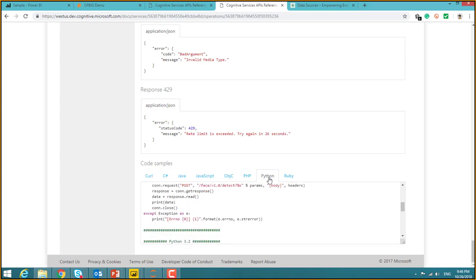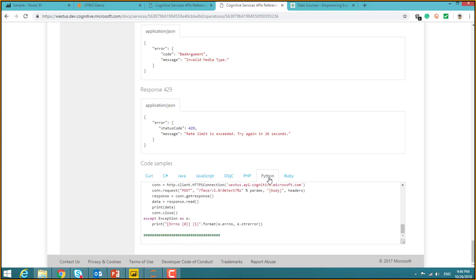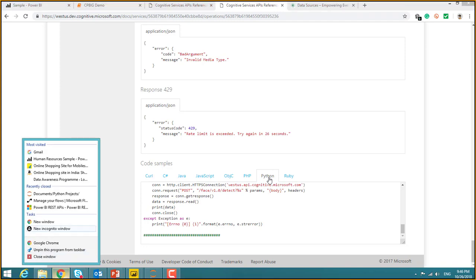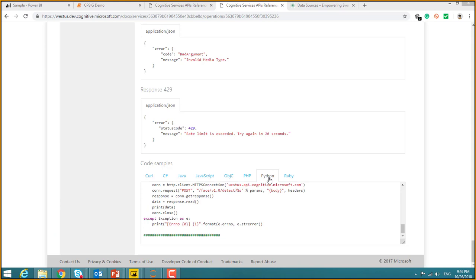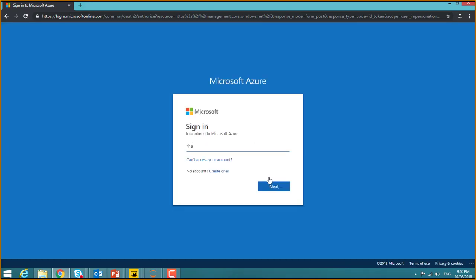So like I said, this is the place where you grab the Python script and then modify it to your requirements, what needs to be done, and then you would use that. For the actual key and also for the URL, we get that from portal.azure.com. So in this instance, I'm using Harry's Azure portal.